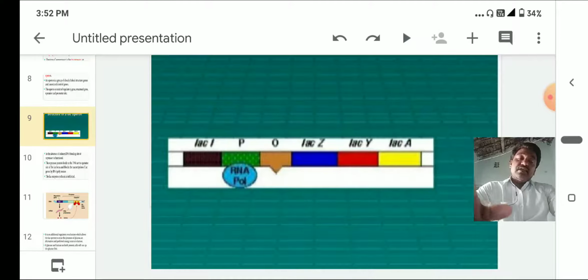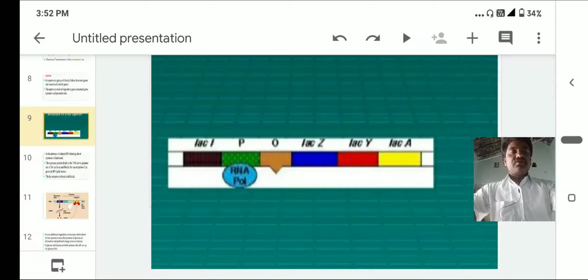Now the free repressor attaches to the operator. So immediately the RNA polymerase is removed from the promoter region, and then the production of mRNA is stopped. So this is nothing but a feedback regulation mechanism. This is the lac operon proposed by Jacob and Monod. So this is the main idea.